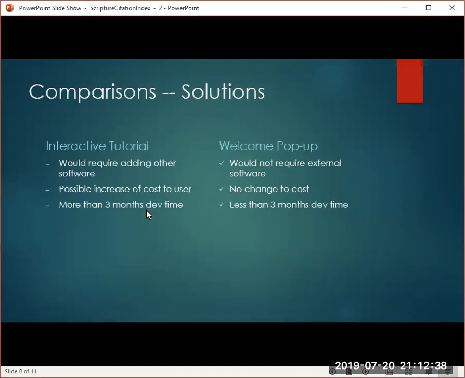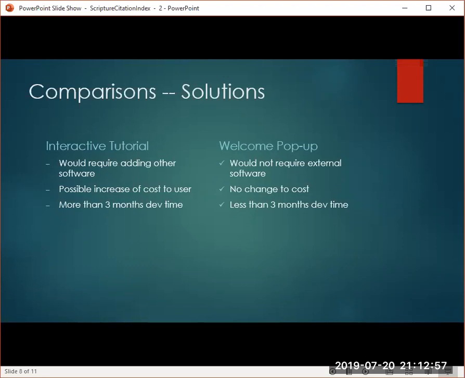Going back to our 3 solution criteria, which were resources, cost to the user, and development time, here we compared the 2 possible solutions, interactive tutorial and the welcome pop-up. If you remember, the citation index app already had an explanation document, so we did not include that here.